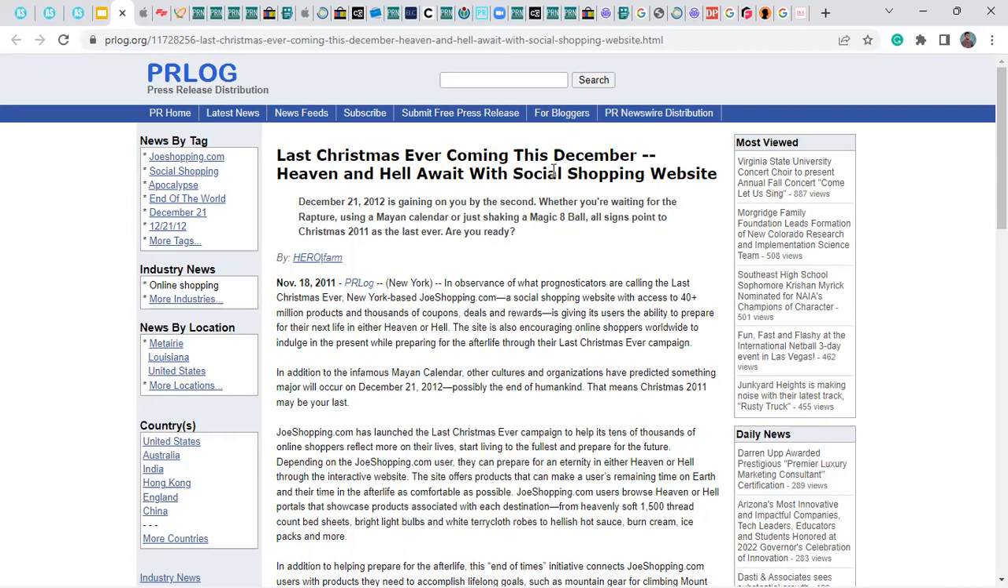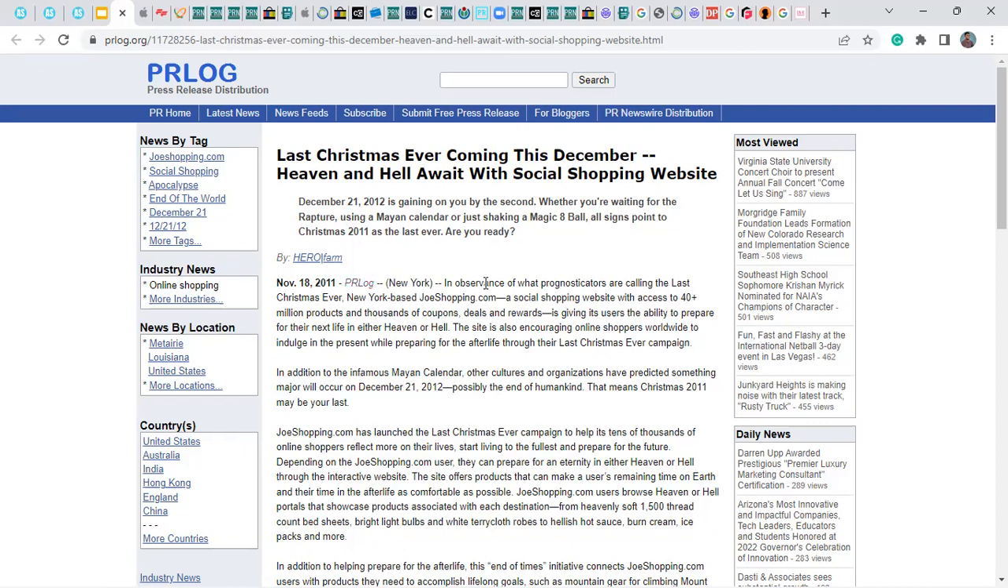Heaven and hell are with social shopping websites. December 21st, 2020. This is the sub-headline, but then here's the real press release. November 12, 2021, PR log. This website changed the location, okay?